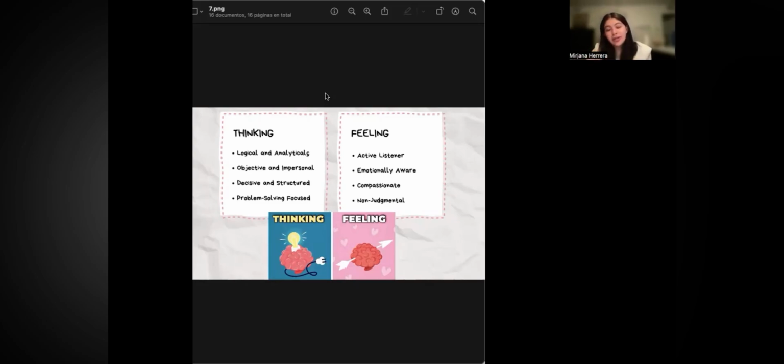A feeling person is the opposite. It's active listening, emotionally aware. They are always aware of their feelings and what they are doing, what they are feeling, and non-judgmental. People feel very comfortable talking with them because they don't feel like they are being judged, and they feel like they are good listeners. So most people feel very comfortable being listened to by the feeling person.